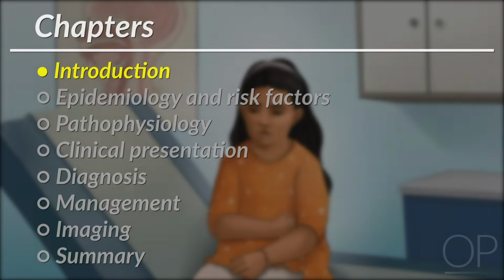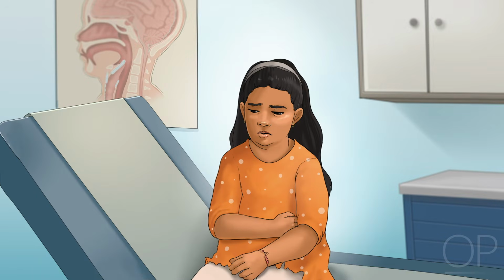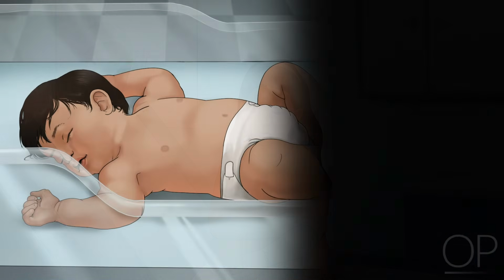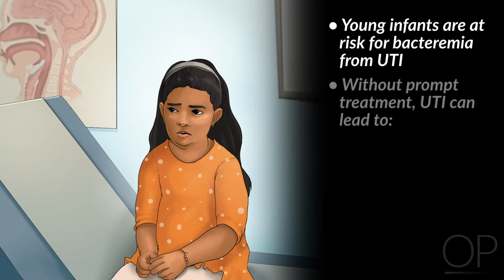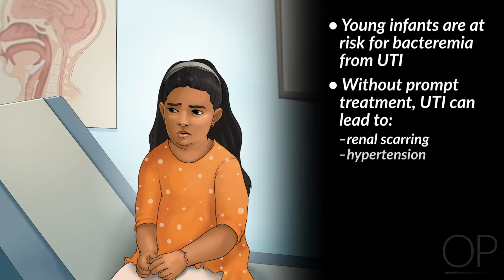Introduction. Not only are urinary tract infections, or UTIs, common in children, but they can have significant health implications. For example, young infants are at risk for bacteremia from a UTI. In children of all ages, without prompt treatment, UTIs can lead to renal scarring, hypertension, and chronic kidney disease.